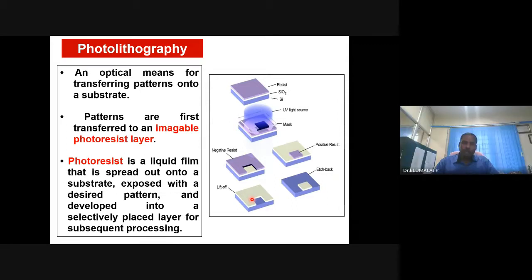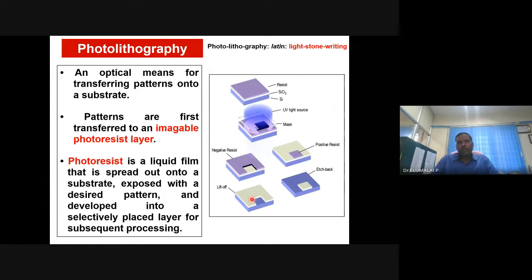Litho means stone, and graphy means writing in Latin. So lithography means writing on a stone. Writing on a stone using light is photolithography.